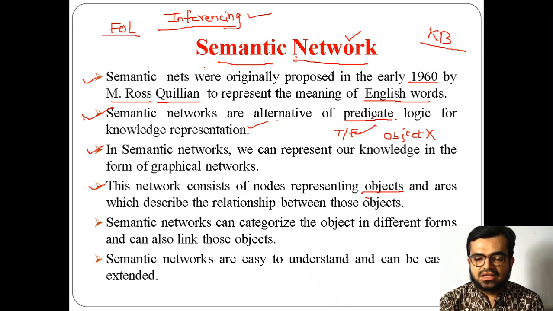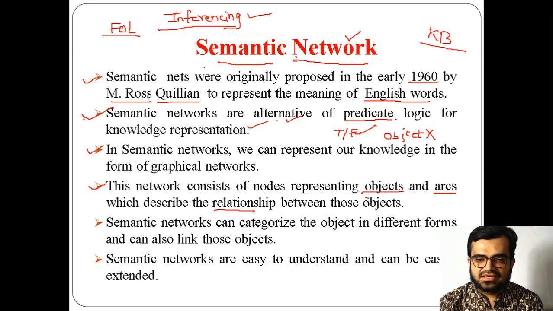That's the reason it is termed as an alternative to predicate logic, because here the nodes are represented as objects, and the arcs, I mean the edges which connect two nodes, actually describe the relationship.